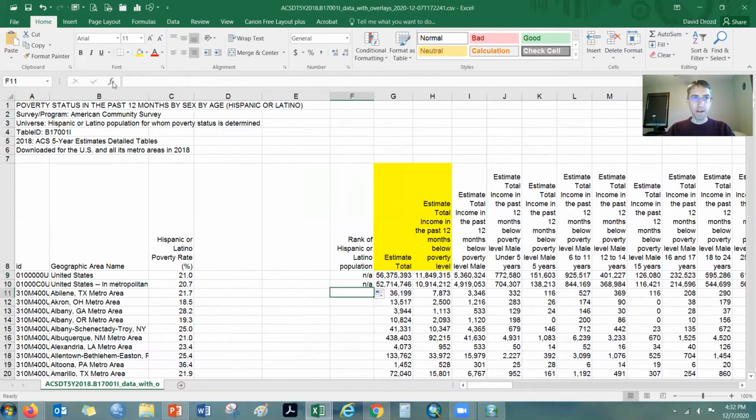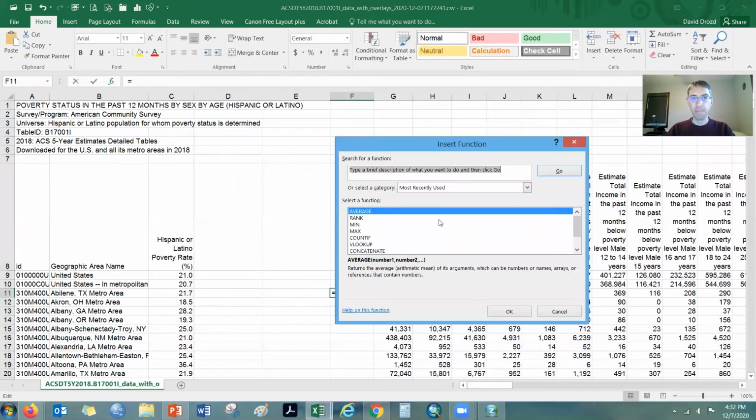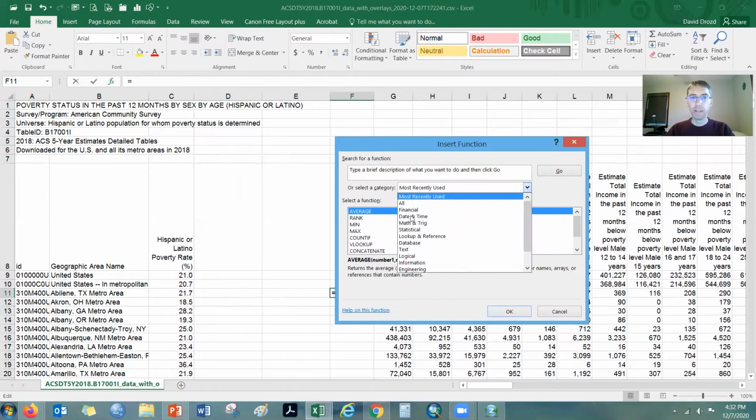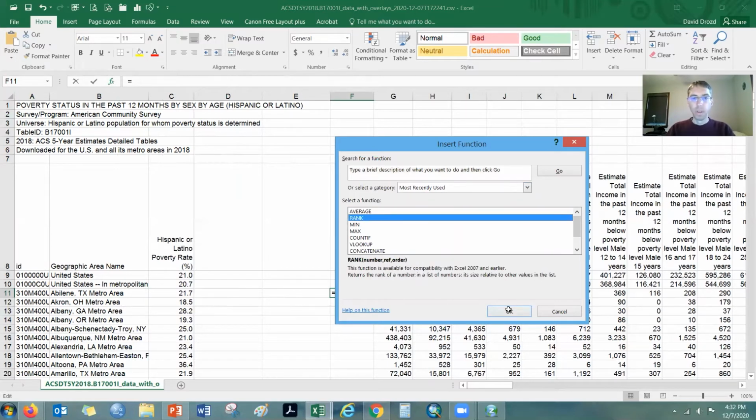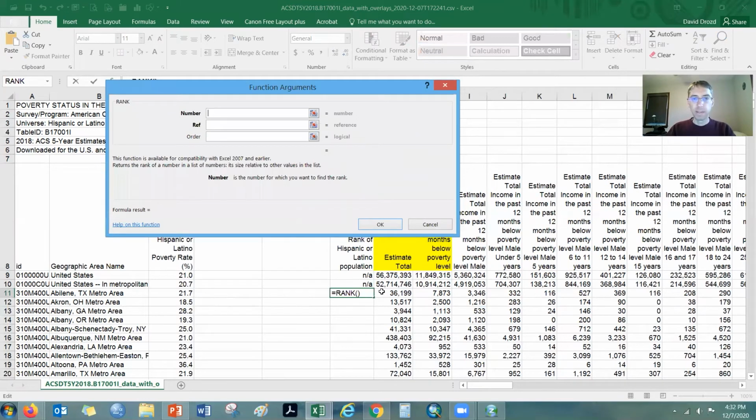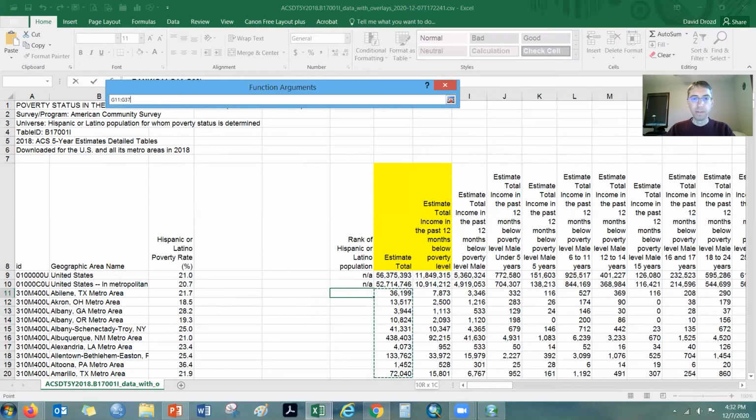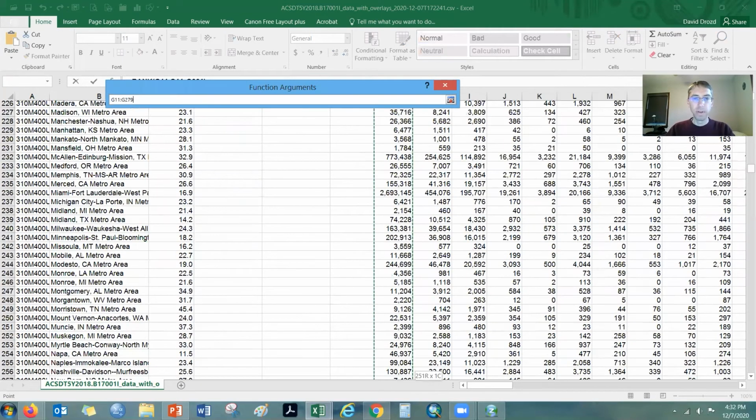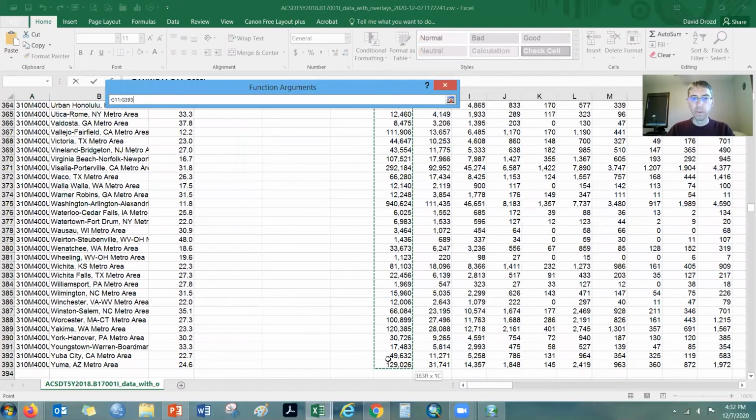Then we enter in a ranking formula. It's one I use all the time, so it's always at the top of my particular list, but if you didn't see that, you could go into all formulas and find this ranking formula. So what we're going to do is rank this cell. So Abilene, Texas has about 36,000 Hispanic or Latino population. We're going to rank that among all, I believe it's 383 metro areas across the US here in 2018.